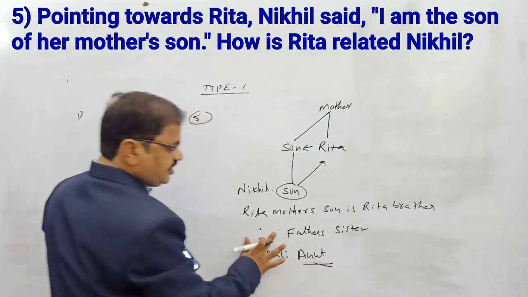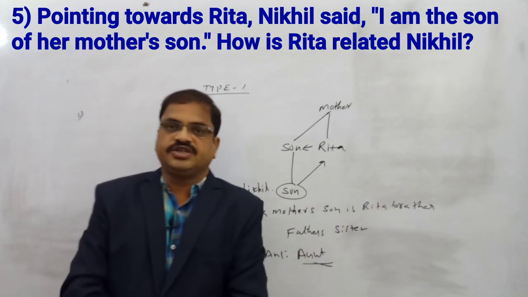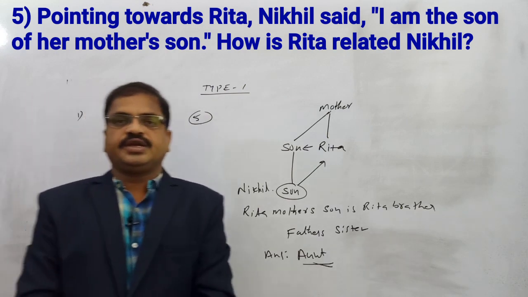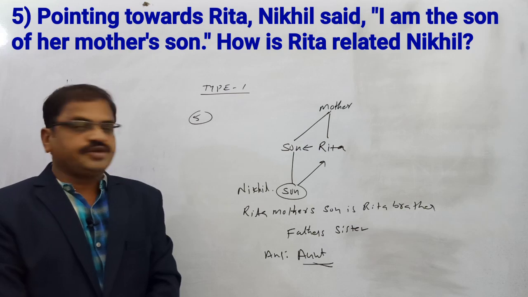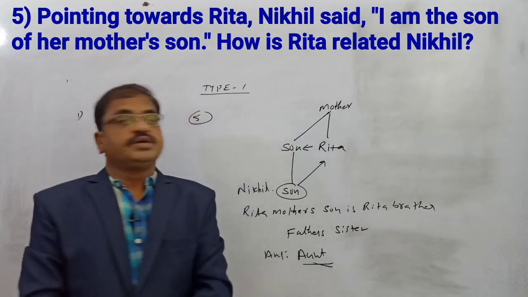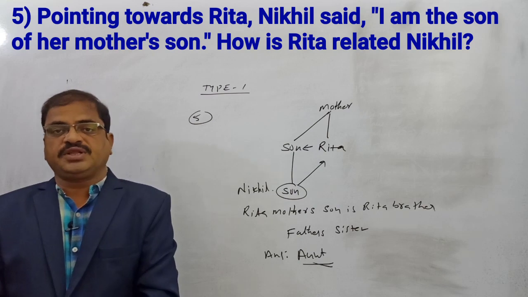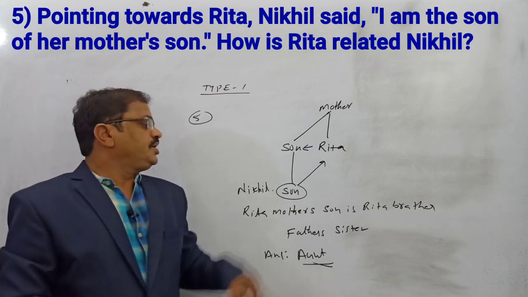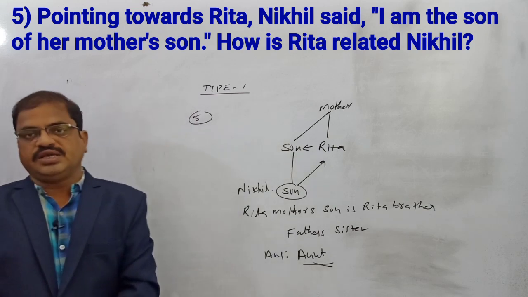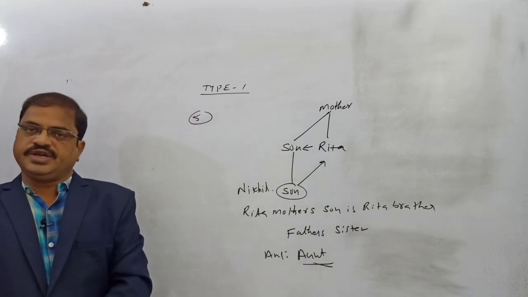Father's sister, what do we have to say? Aunt we have to say. Either father's sister or mother's sister is aunt. But in this question, very simple. Nikhil is introducing Rita, saying her mother's son, her mother's son is her brother, and his son is Nikhil. Rita is the aunt of Nikhil, or Nikhil is the nephew of Rita.